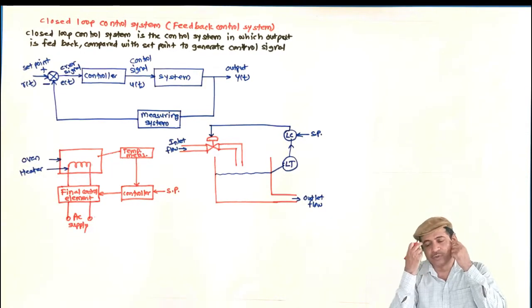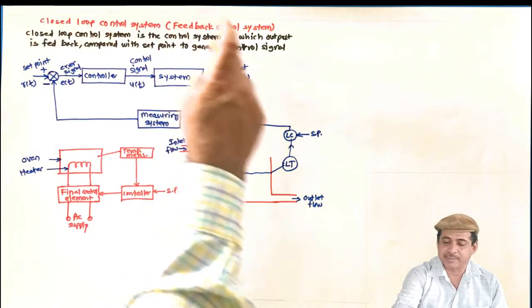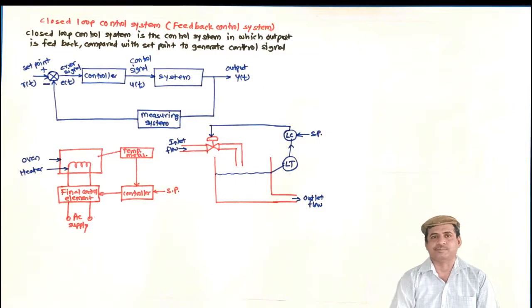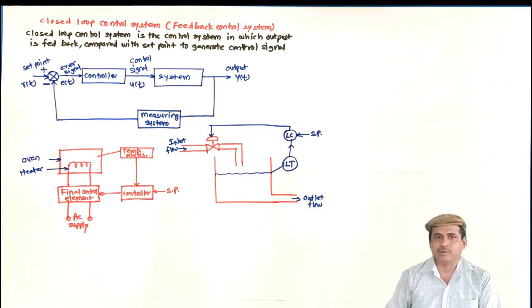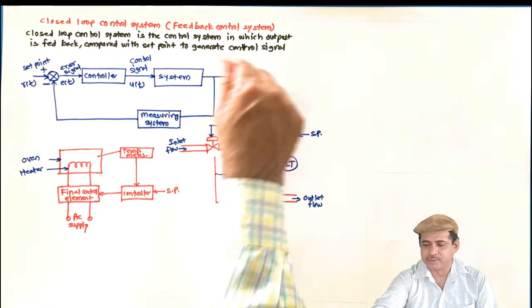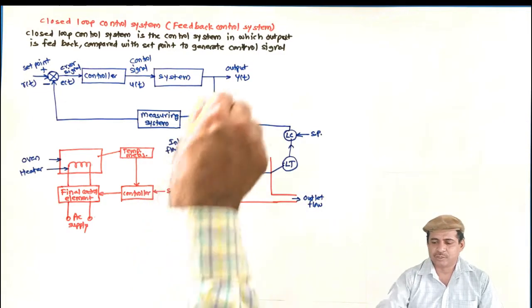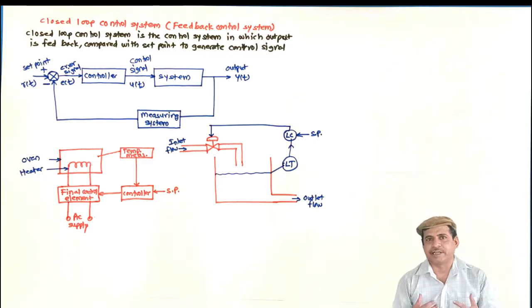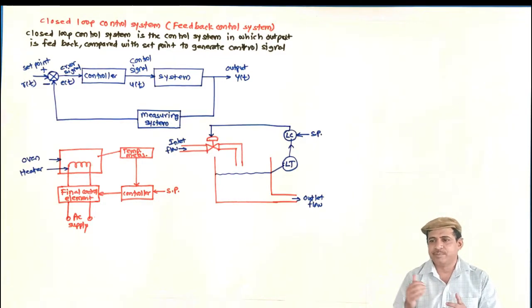Even what we can do here, this itself can be considered as an example. Let the system be a motor and I want to control the speed of the motor. So the output is the speed of the motor. The speed of the motor is continuously measured using a tacho generator. A tacho generator is a device which, based upon the speed of the motor, generates a voltage signal.